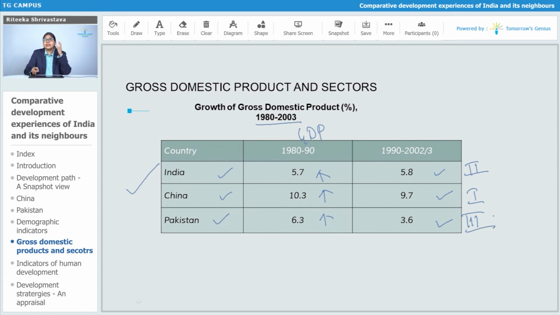So that means in the next years, India and Pakistan did not grow that much, but China maintained its GDP.